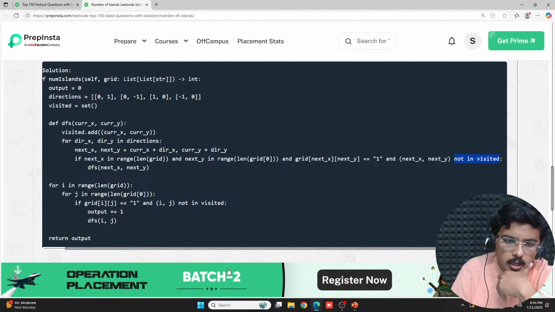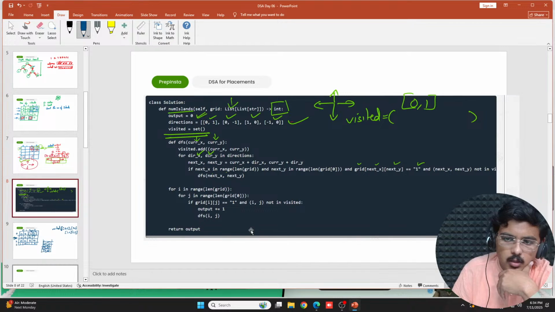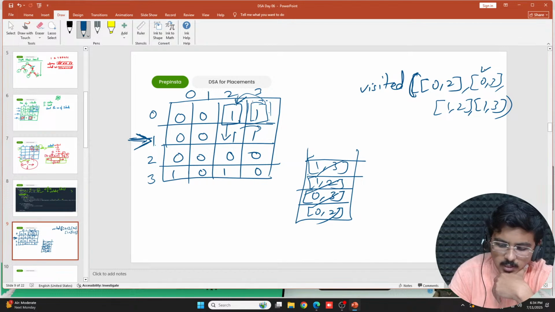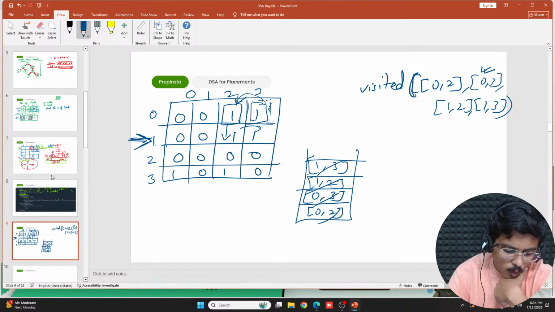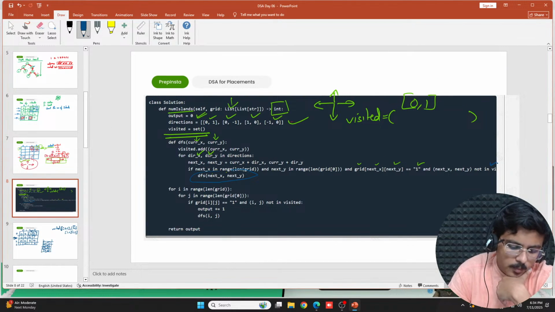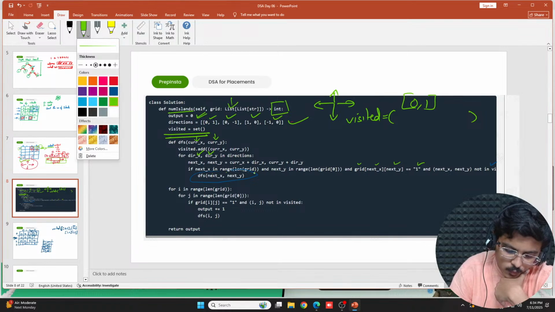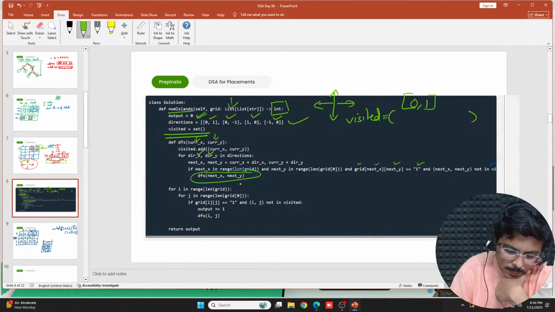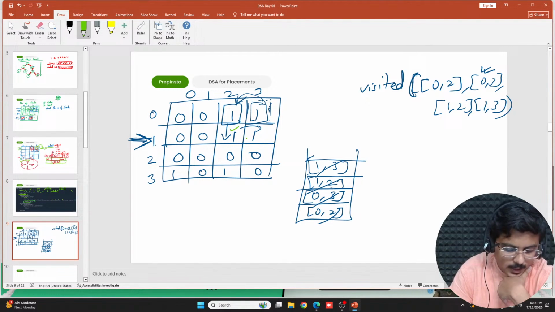The reason is, it is already present in visited, so it would not visit it again. It would not go further. The code block here would not execute this DFS because it is already present in visited. So this would not execute, okay? Then if I go and check for this, again it will not execute, already visited. For this, already visited.